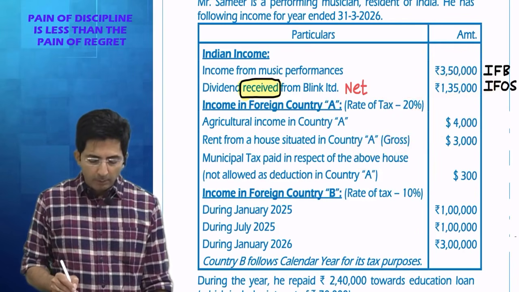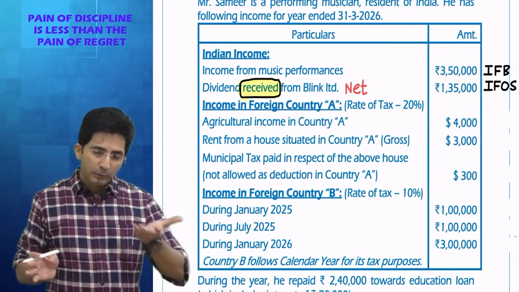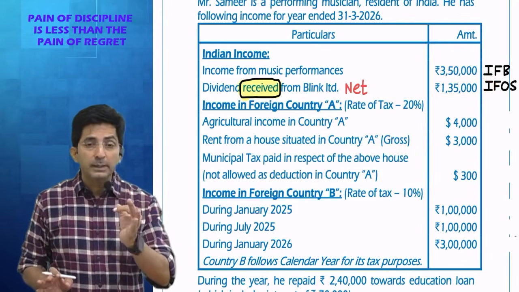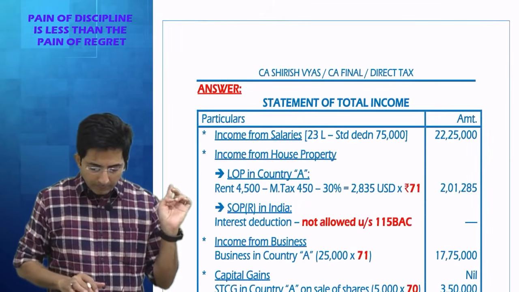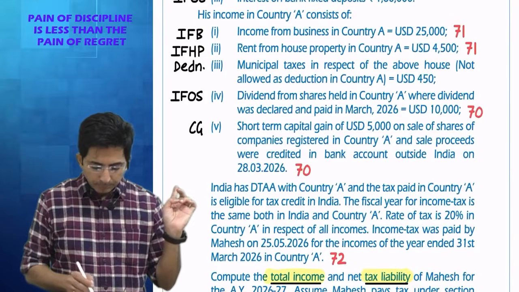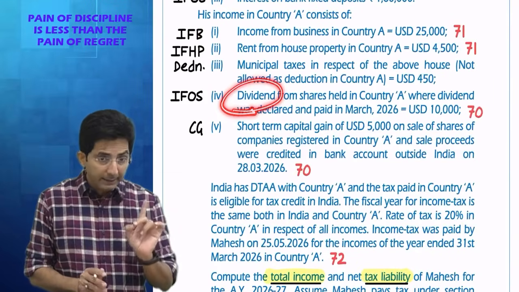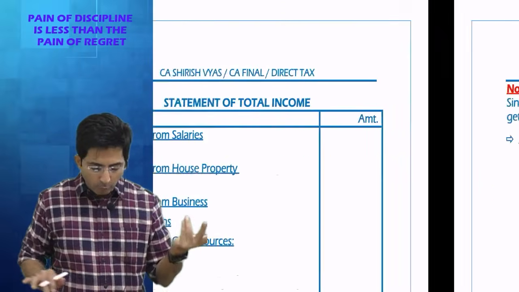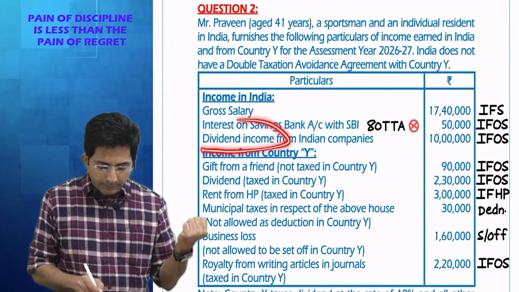Now you should have a doubt: but sir, why didn't we do this in the previous questions? You can check if you want. In the previous question, they didn't write the word received. Look here, I will show you. Right now we solved this question. In the last question, there was dividend from shares. Did they write received? No. I'll show you one more question. See, we did this question 2 also. Here also there was dividend income.